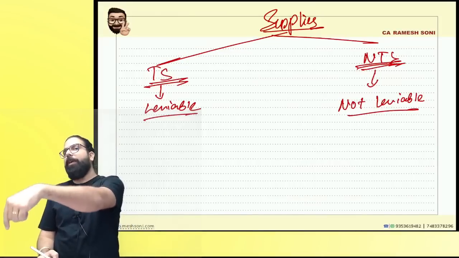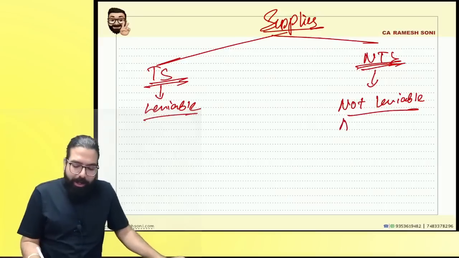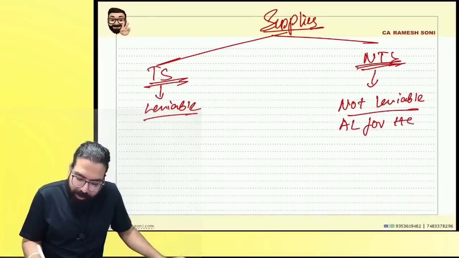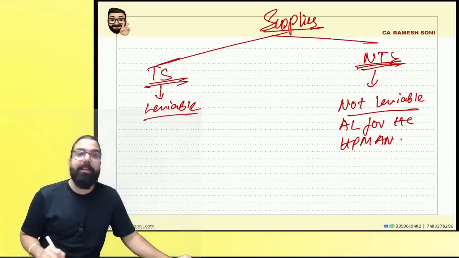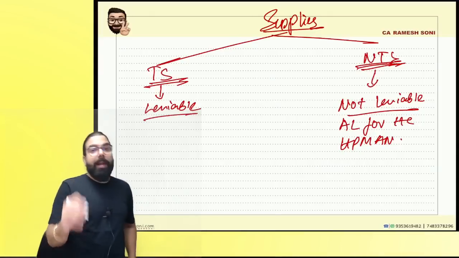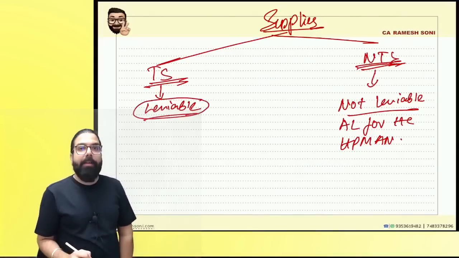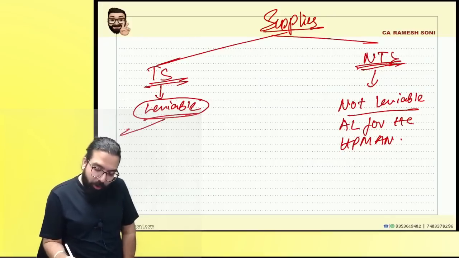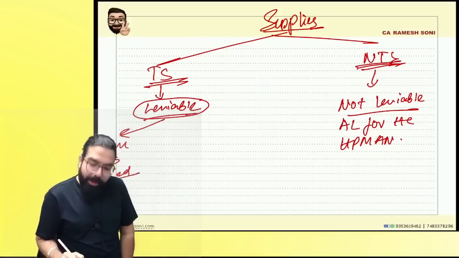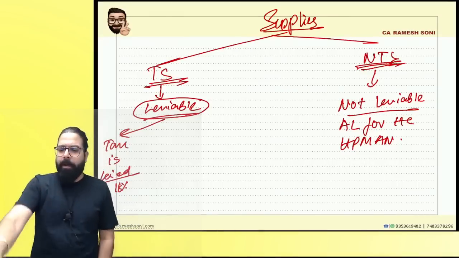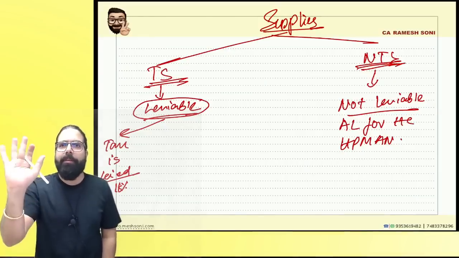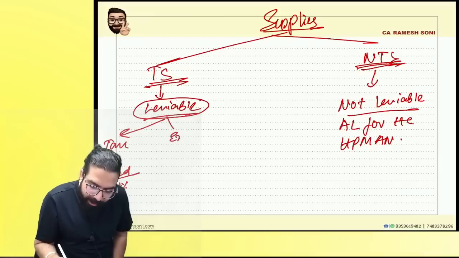Can you tell me which are not leviable in GST? Alcoholic liquor for human consumption and HSD. These two are not leviable to GST. Correct, everyone? Other than this, everything is leviable. Within leviable, there are some supplies on which tax is already levied, correct, everyone? Might be 18%, 5%, whatever. Tax is already levied, for example mobile phones. Now, there are some supplies which are exempt supplies.